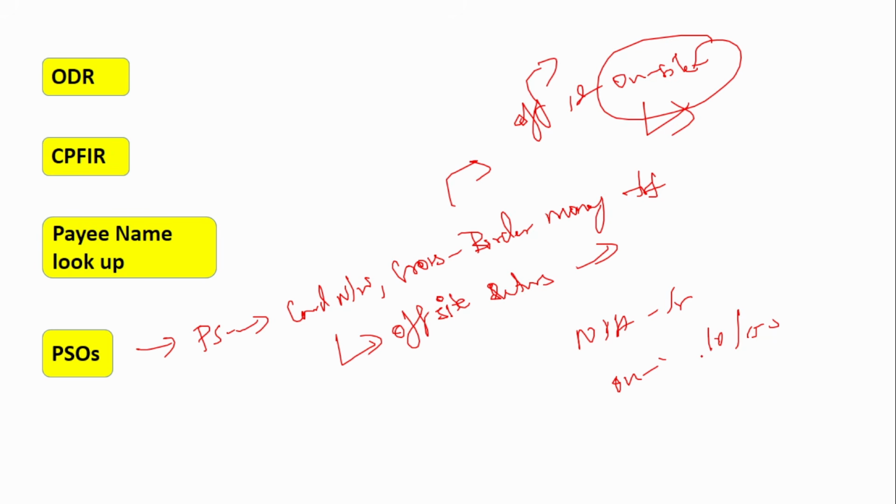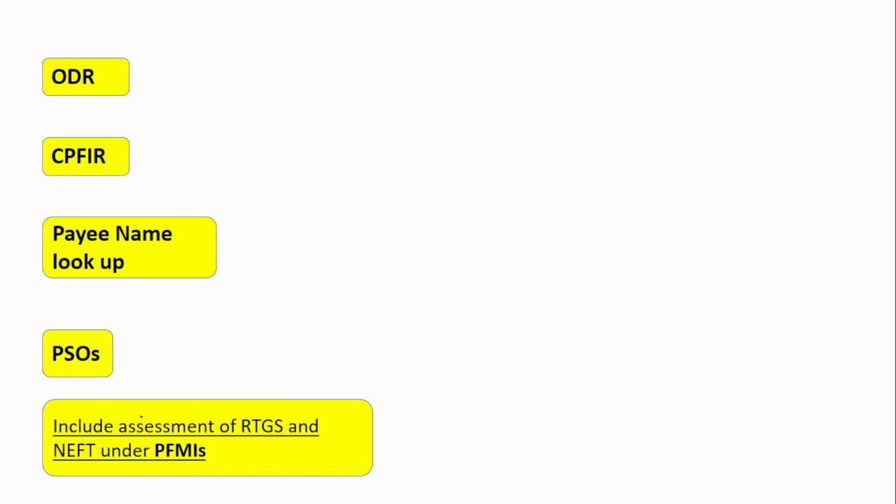That is why on-site is very important, and here it is insisted that just off-site supervision is not sufficient. On-site should also be made applicable to all these payment system operators, that is card networks and cross-border money transfer. Next is including assessment of RTGS and NEFT under the PFMI.